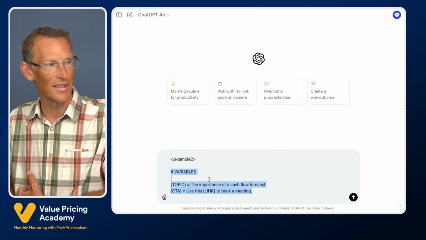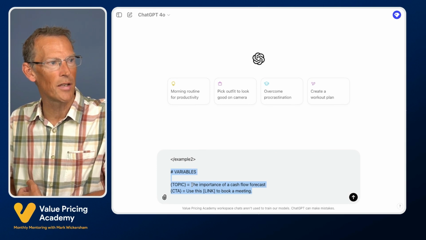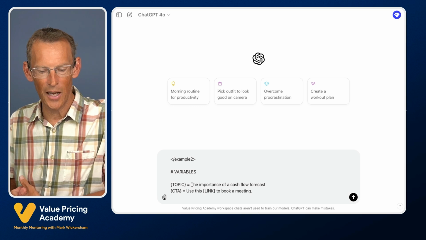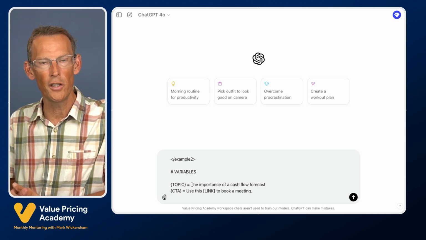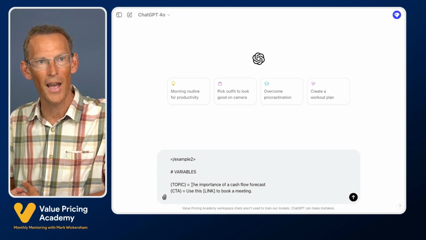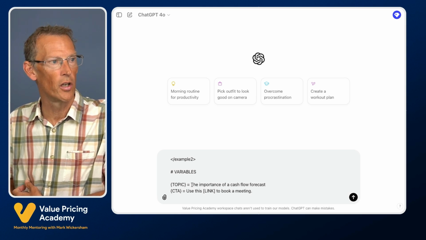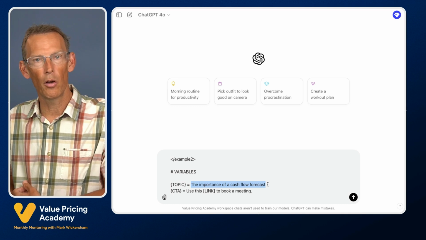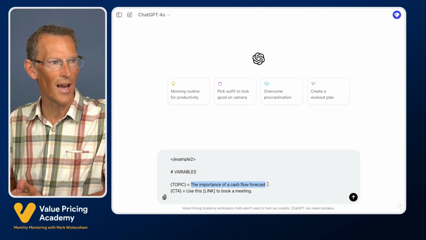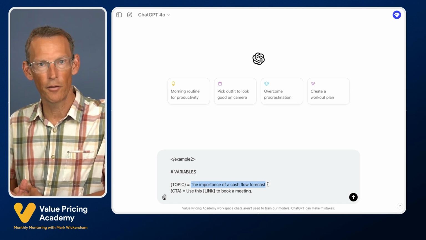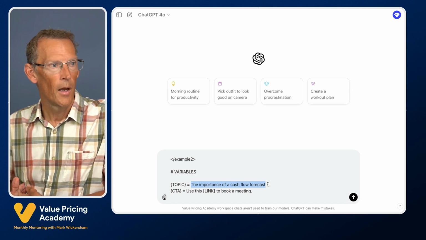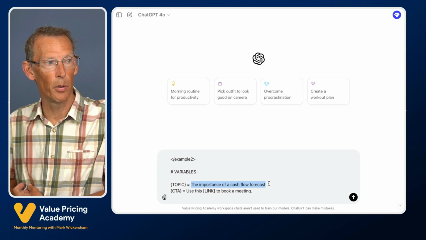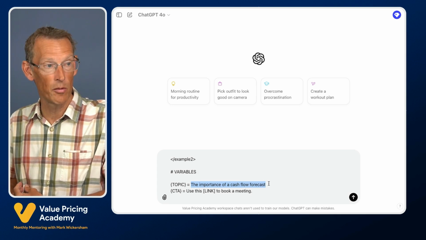I'm at the end. And variables is where you can specify certain things, which means that all of the prompt is exactly the same every time you use it. You can reuse the prompt over and over again. All you just decide on is what are the variables. So in this case, let's imagine you want to write a blog post on the importance of a cash flow forecast. And you would just put that there for topic equals the importance of cash flow forecast. That's the variable for the topic.